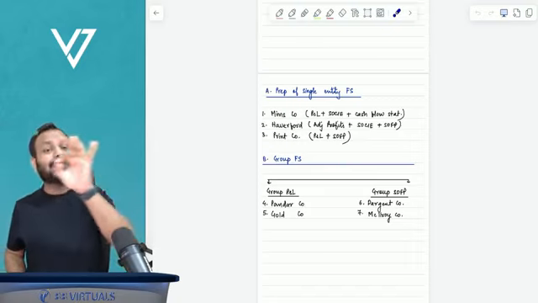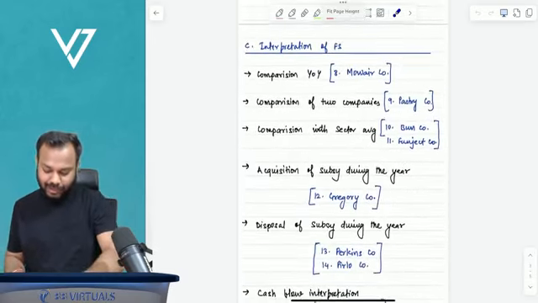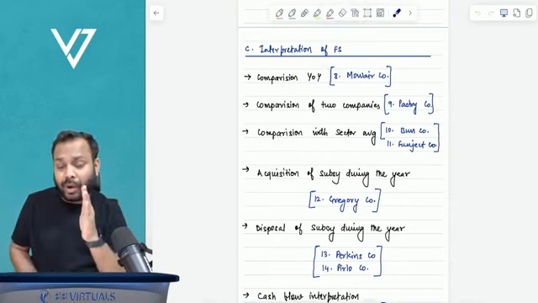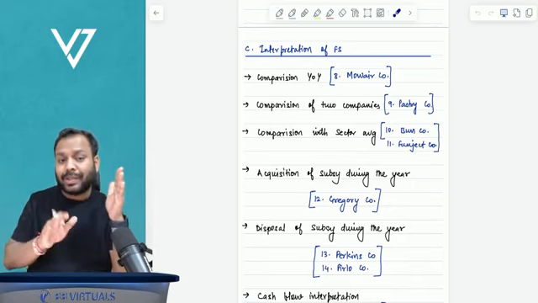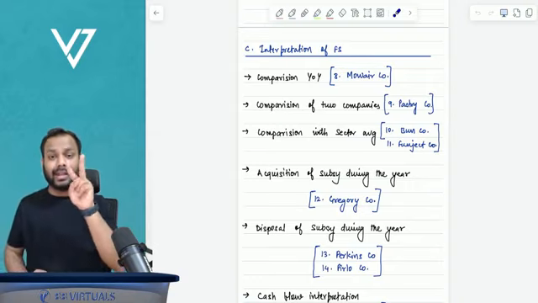These are the 6 types of questions. Comparison year on year. For example, how Google performed in 2025 versus how Google performed in 2024. Same company, different years.